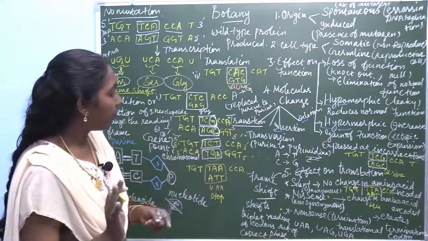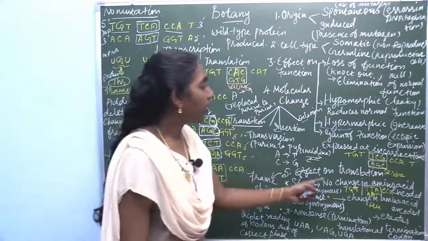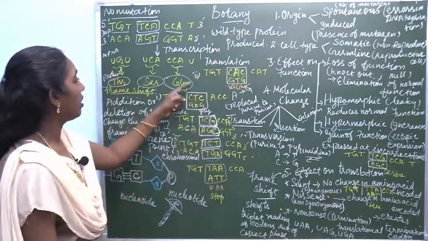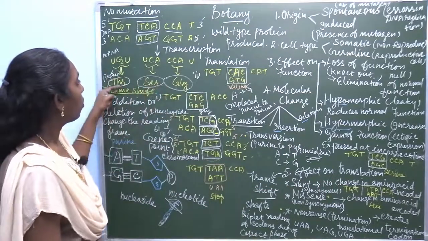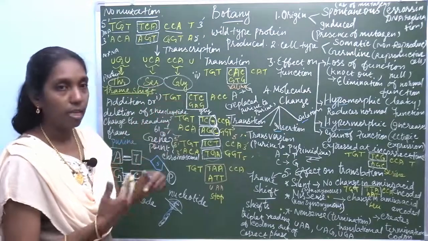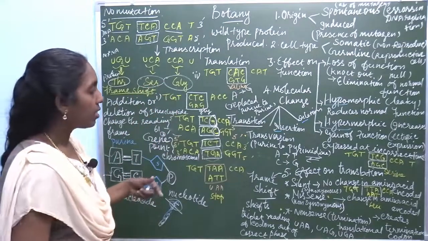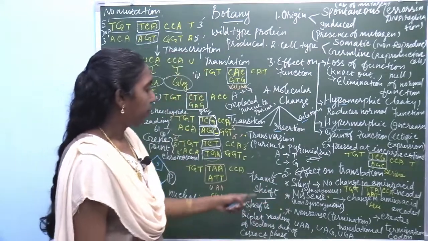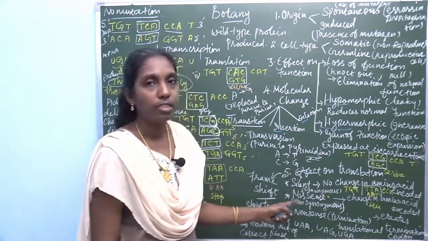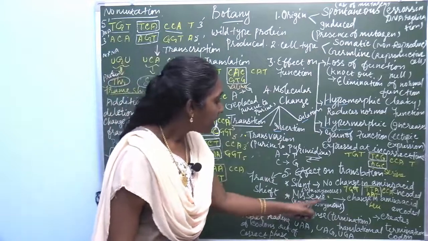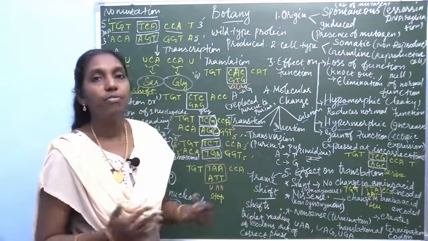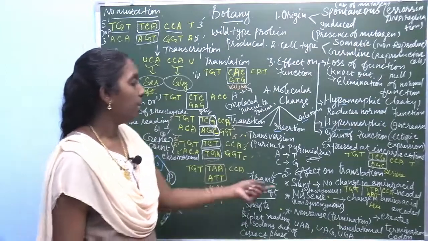Then, the fifth type is effect on translation. Based on the effect on formation of the amino acid, it is classified into different types: silent mutation, missense mutation, nonsense mutation and frame shift. There are 4 different types.